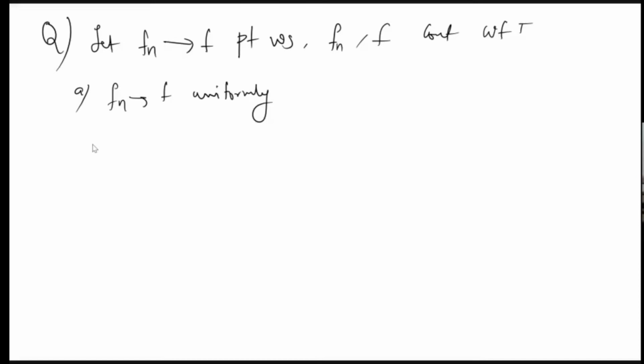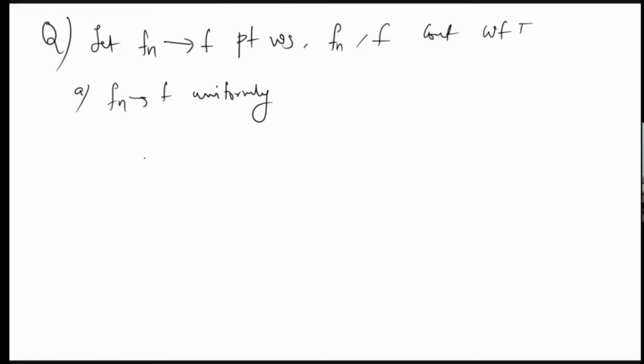Is this true: if all f_n's are continuous and it is converging to a continuous function, should it be uniformly convergent? Because the example we know is x^n, it is converging to a discontinuous function, so it is not uniformly convergent. That is okay, because we know that if it is uniformly convergent, this is not possible. If the convergence is uniform, then the limit function must be continuous. So now my question is, is the converse true? All f_n's are continuous, it is converging to f, and f is also continuous, does it imply that the convergence is uniform?